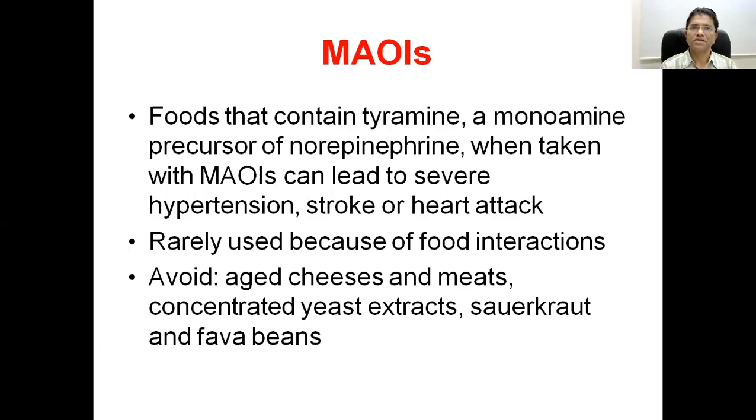That's why, suppose we take any food which contains tyramine, a precursor of norepinephrine, or a cough syrup with some sympathomimetic amine, and the patient is already on an MAOI, it can lead to severe complications like hypertension, stroke, heart attack.